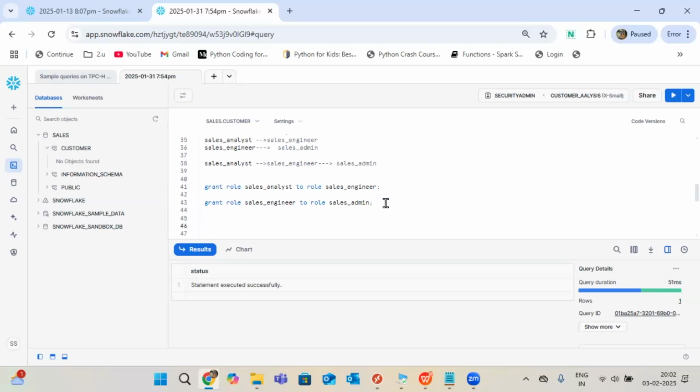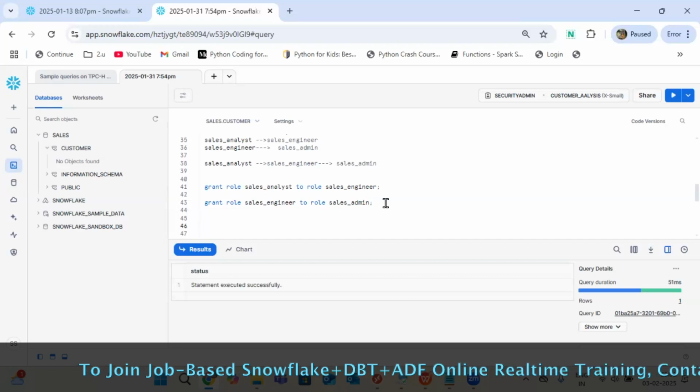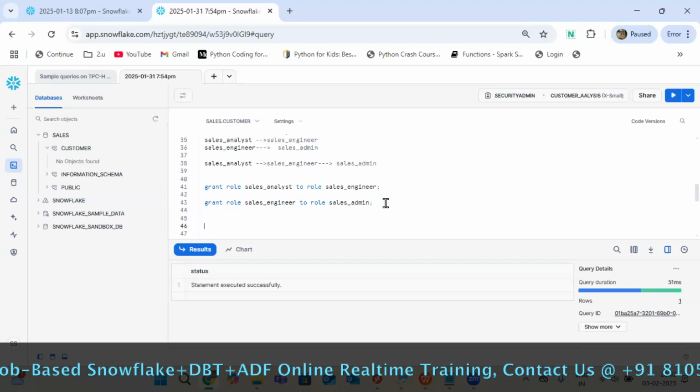Okay. Now roles. Sai Sri, can we roll back that from the session? Rollback is not for privileges. If you don't want access, you can do revoke, not rollback. Revoke means we will remove that access.